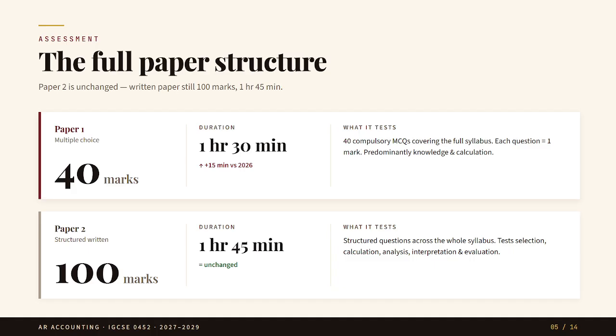This is important. Paper 2 has not become shorter and it has not become less important. It still carries 70% of the total qualification. So the student should not think that because paper 1 has changed, paper 2 is less important. Paper 2 is still the main paper where students show proper working, formats, explanation and analysis. In simple words, paper 1 has grown, but paper 2 is still the heavy paper.